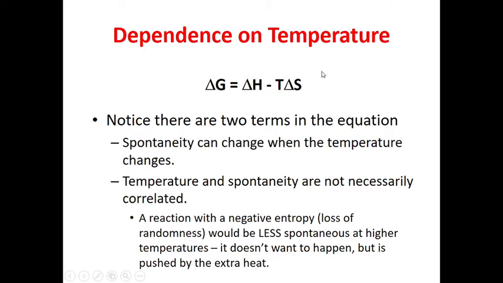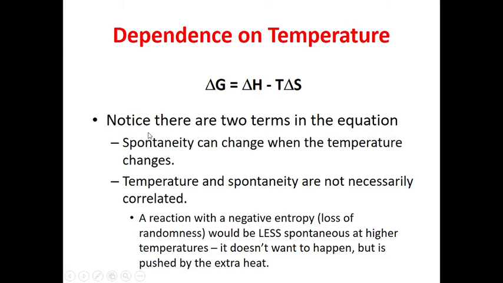So, dependence on the temperature. Gibbs free energy also depends upon the temperature factor. As you see, Gibbs free energy equals the heat content of the system, enthalpy, minus T, the temperature, times delta S, the entropy. So in the formula of Gibbs free energy, we are dealing with the enthalpy, the heat content of a system, and with the entropy of the system. Moreover, temperature is also a driving factor in deriving the free energy.